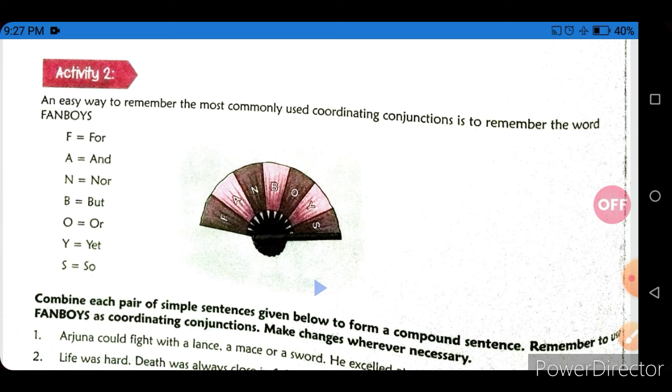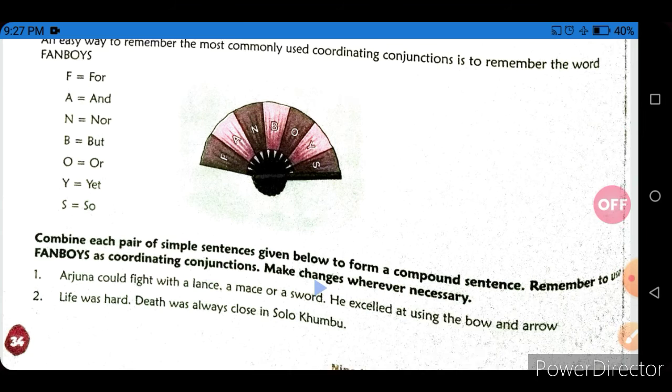F stands for for, A stands for and, N stands for nor, B stands for but, O stands for or, Y stands for yet, and S stands for so. So students, this is the simple way to remember the coordinating conjunctions by the word FANBOYS.